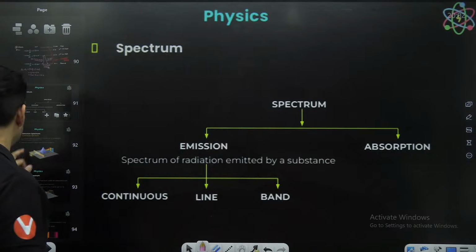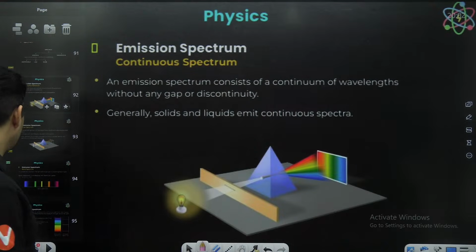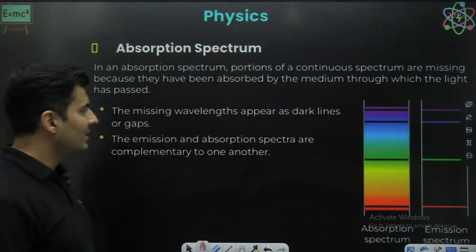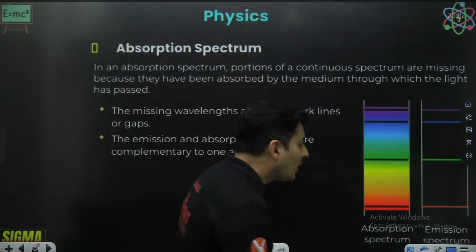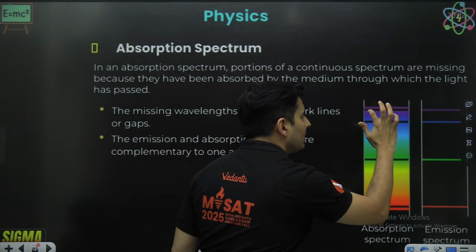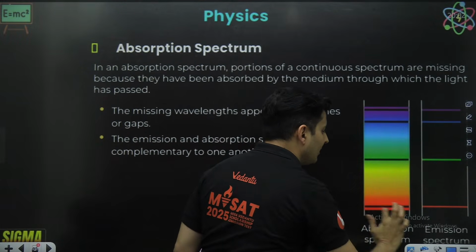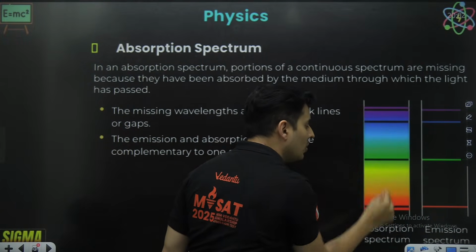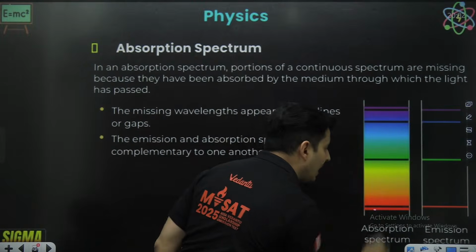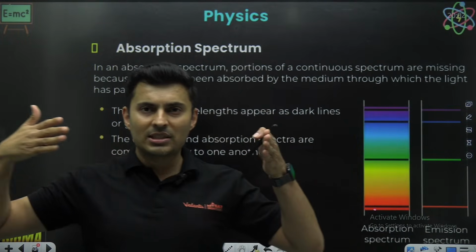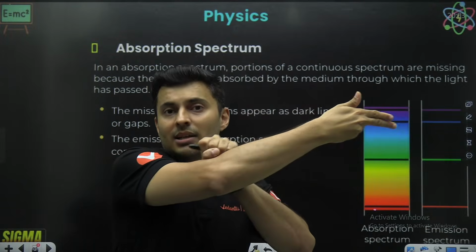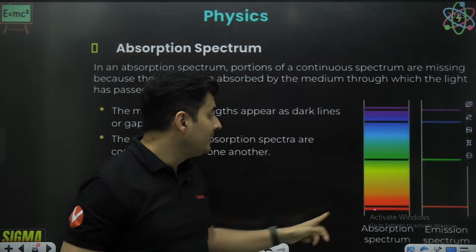That's the only difference. I'll just show it to you over here. Absorption spectrum versus emission spectrum. This is very interesting. Look at it. You are sending many colors. Some colors are missing. The wavelengths which are missing correspond to those colors or wavelengths which are absorbed. That's why they are missing. You sent many colors through an atom, a few colors got absorbed, and those missing colors are dark.